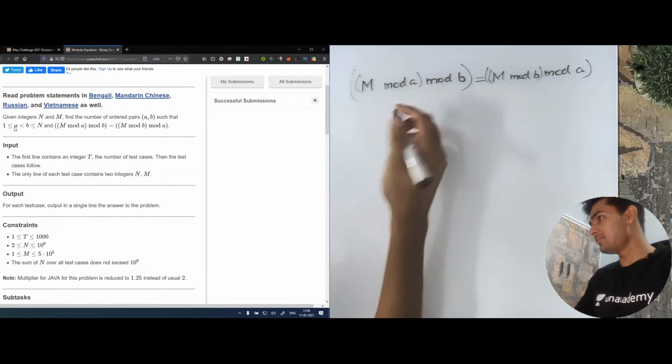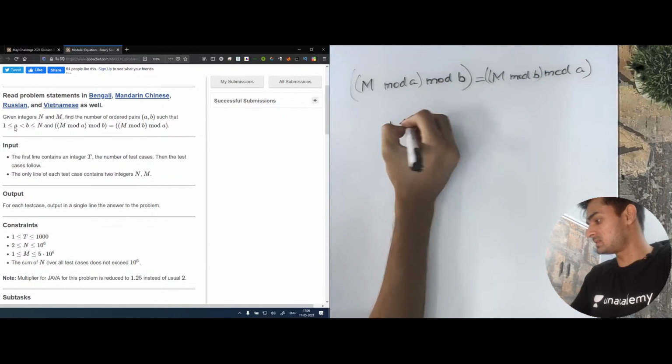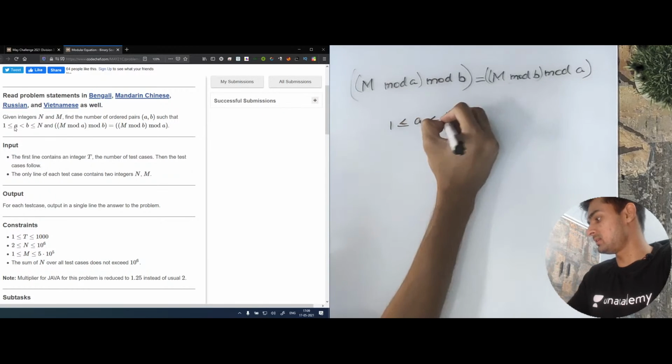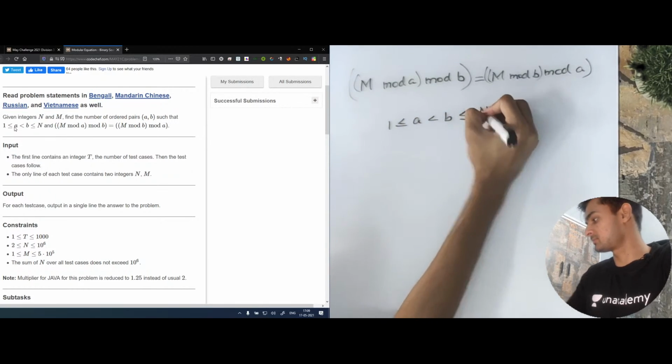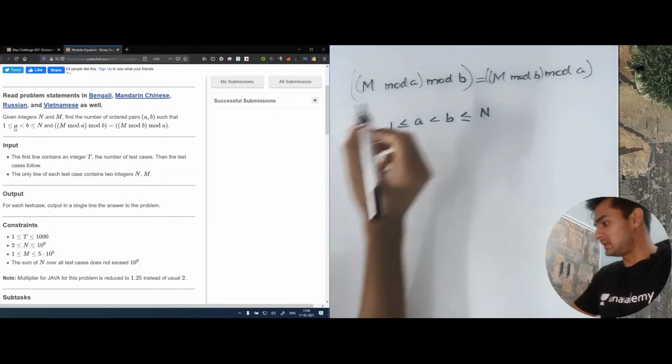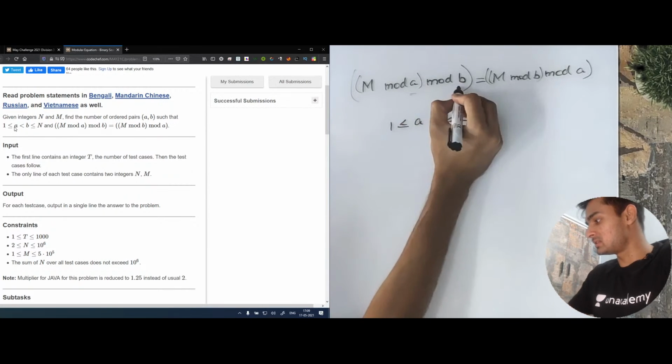And we are also given that 1 is less than or equal to a, less than b, less than or equal to n. Now if you see, we know that a is smaller than b.